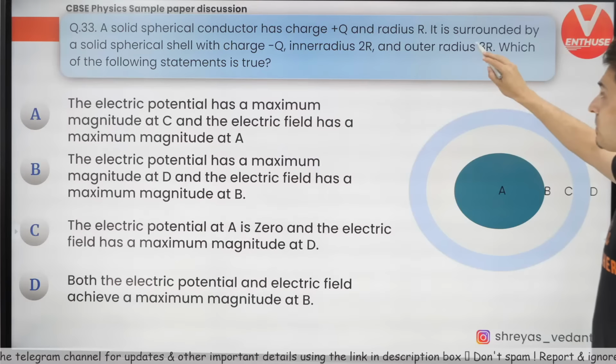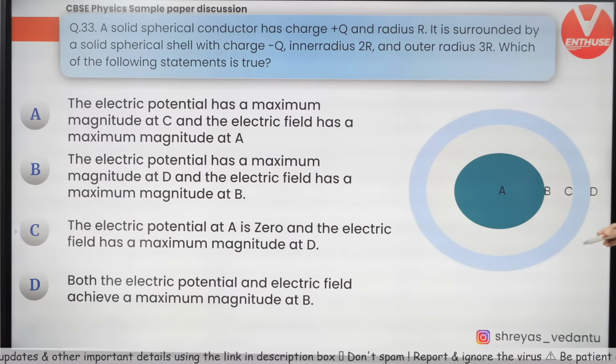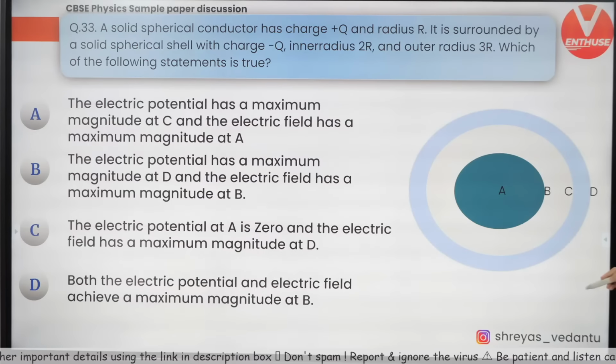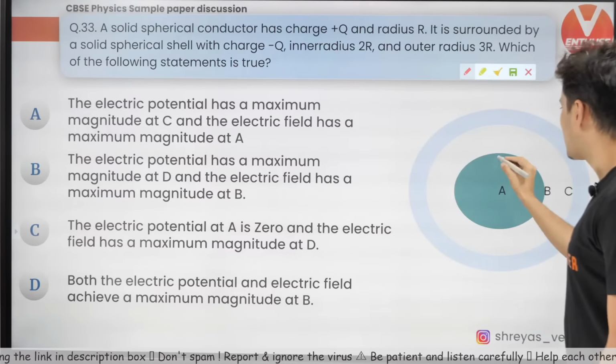A sphere, charge q, surrounded by minus q. Inner radius 2r, outer radius 3r. What about potentials and fields? I'll tell you what. The inner sphere is charged plus q, right?